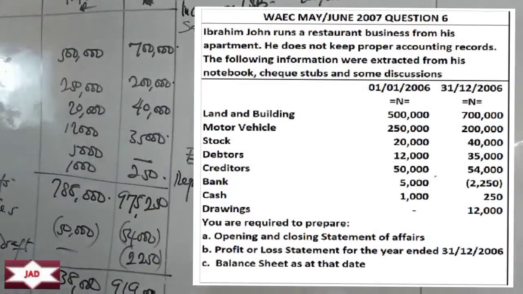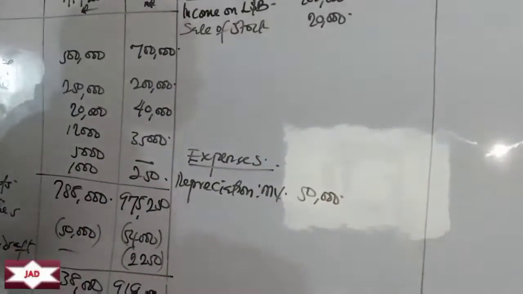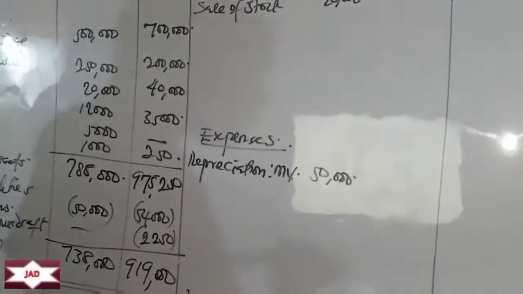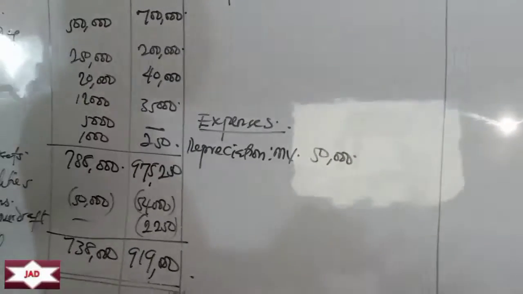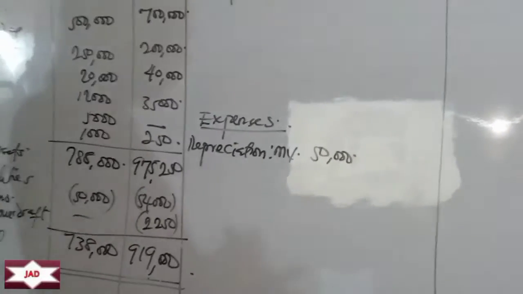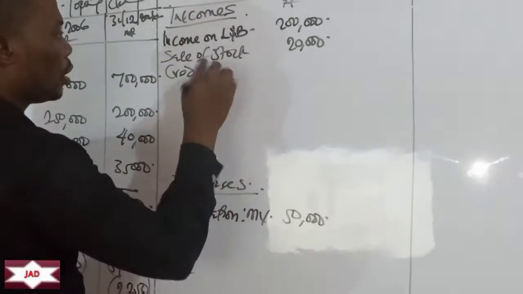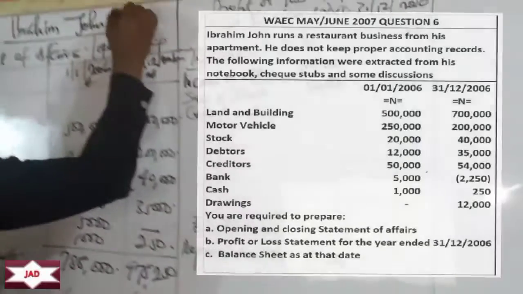The next one there is debtors. Debtors increased from 12,000 to 35,000. Okay? So debtors are those that are owing the business. If someone is owing you 12,000 at the beginning of the year, by the end of the year, the person owing you is now owing you 35. That means you have sold something to that person again. So there's a credit sale that has entered the equation. So we can say credit sales, okay, of how much? Beginning of the period it was 12,000.